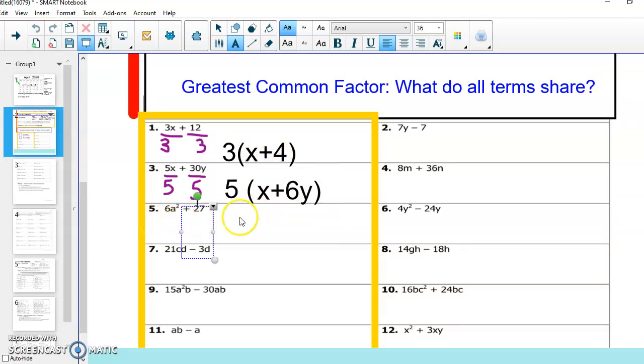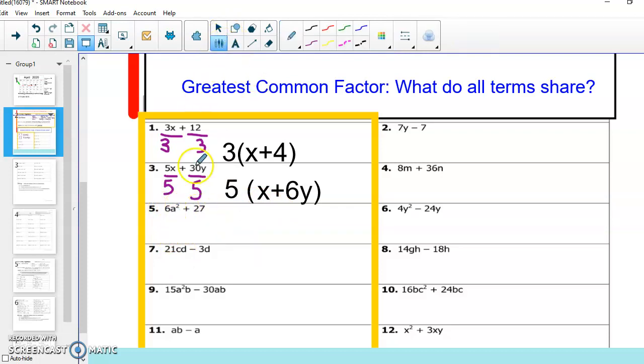Let's try one more for today so that you can try some for tomorrow, just problems 2, 4, and 6. So what we have is 6a to the second power and 27. I know that 6 goes into 6a squared, but it doesn't go into 27. So I think about what other numbers go into 6, and I know that 3 goes into 6, and so does 27. So I know I can divide it by 3.